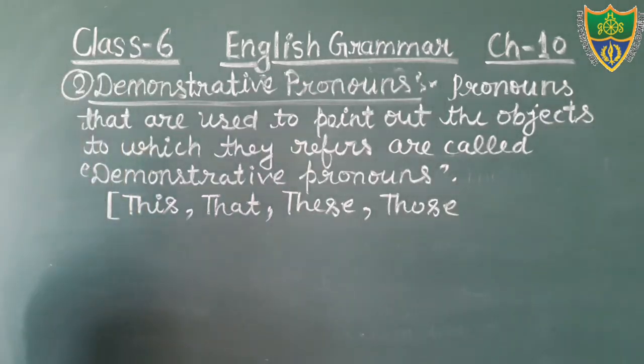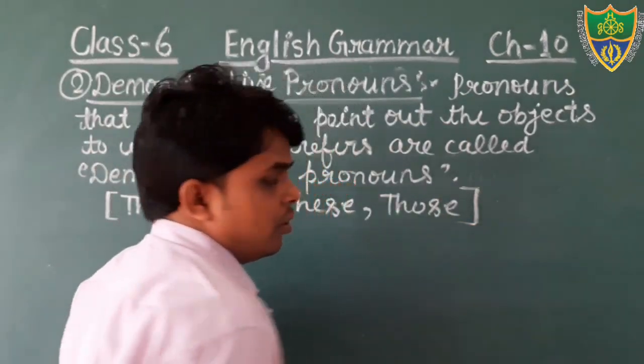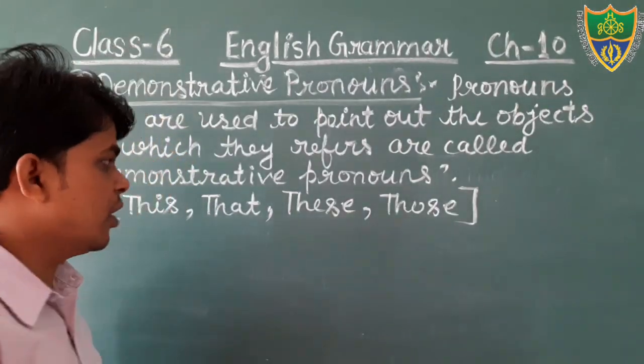Just see the words this, that, these, those. We use these four words to show something, to point out something. Therefore, that is demonstrative pronoun.